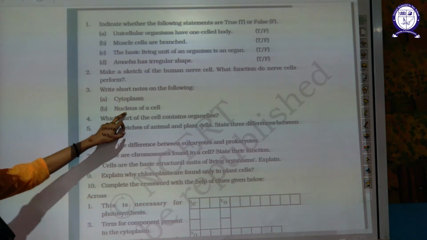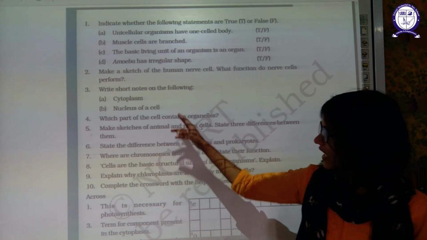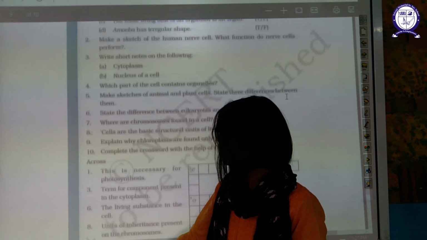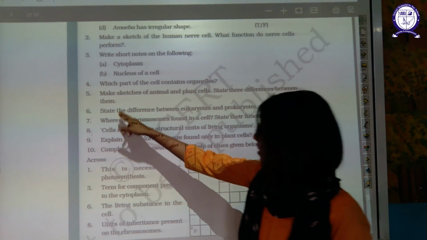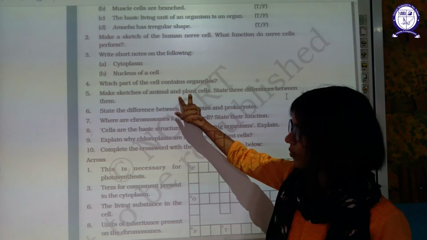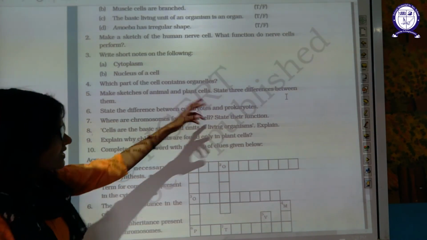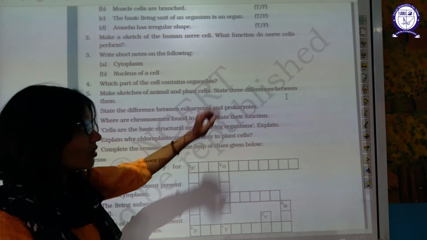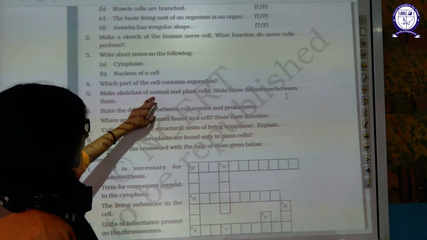Short note on cytoplasm and nucleus. You can do that, we have discussed them in detail. You can write a short note on both of these. Which part of the cell contains organelles? Cytoplasm contains all the organelles. Now make a sketch. This is the most important question. Make a sketch of both of them. I have provided you the diagram. Make a sketch and state differences and similarities also. I have added one more thing in this question: state similarities and differences in animal and plant cells.